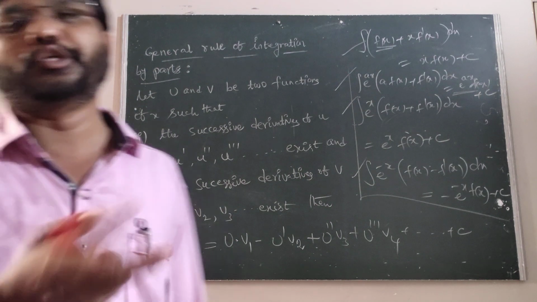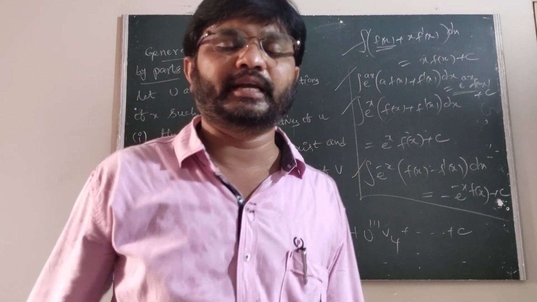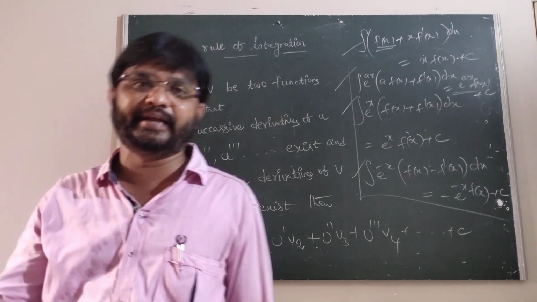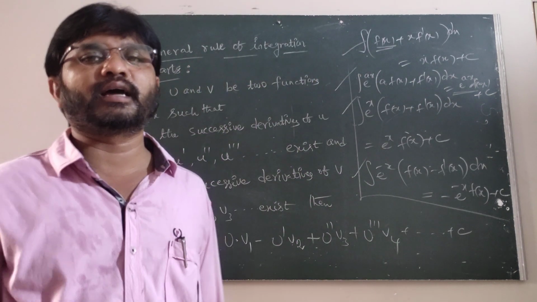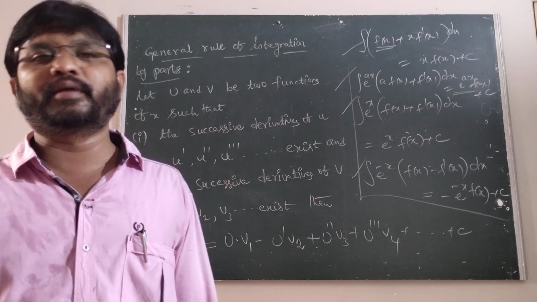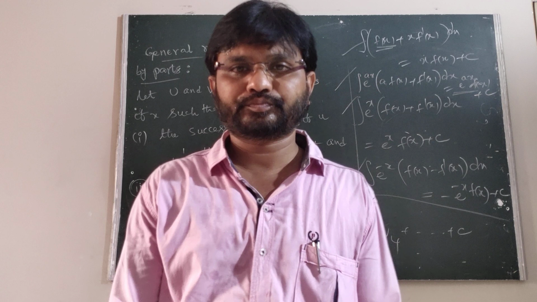By parts means the UV rule, that is u into v, first into second. We have to take u and v in the order of ILATE. I is the inverse trigonometric function, L is the logarithmic function, A is the algebraic function, T is the trigonometric function, E is the exponential function respectively.